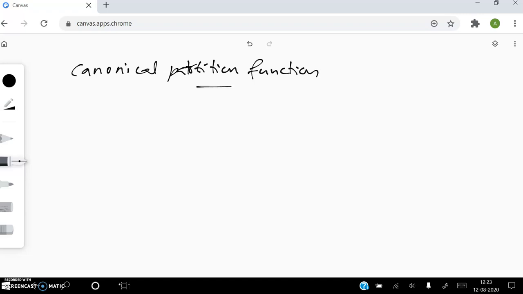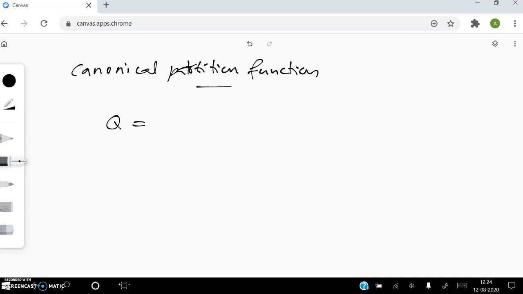How to do that? Listen, I don't want to go into the details of this. Maxwell and Boltzmann, Boltzmann committed a mistake: he assumed all the gaseous particles as distinguishable particles. But later Gibbs found this mistake and made some correction using the idea of ensembles. So he introduced the canonical partition function, which is given by the symbol capital Q.